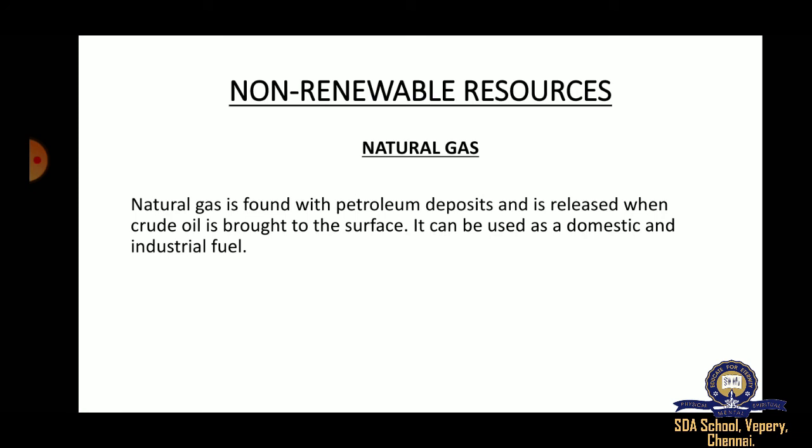More than 50% of the world's natural gas reserves are found in the United States of America, Russia, Iran, and Qatar. In India, natural gas is taken from the Kaveri Delta region and the Krishna and Godavari regions. Assam, Gujarat, and some offshore areas in Mumbai also have natural gas resources. So that ends our lesson.